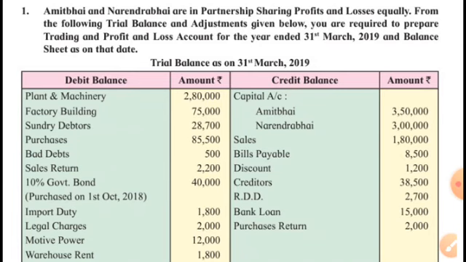The 6 months interest is accrued, is receivable, is earned but not received. So 10% of 40,000 is 4,000. 4,000 is the interest for 1 year, but the investment was made in the middle of the year, so only 6 months interest we have earned. 4,000 for 1 year, 2,000 for 6 months. So what we will have to do? We will have to add 2,000 to the government bonds, and this accrued interest will be credited to profit and loss account.